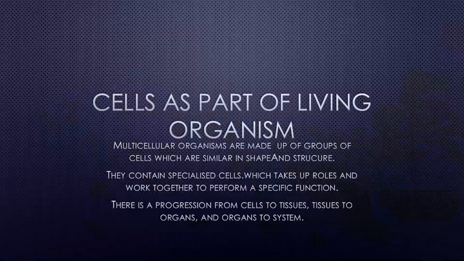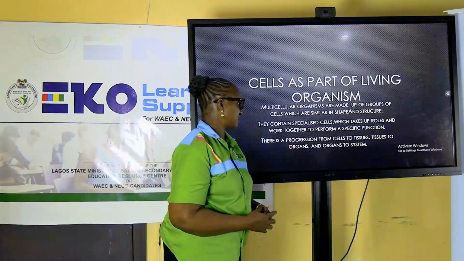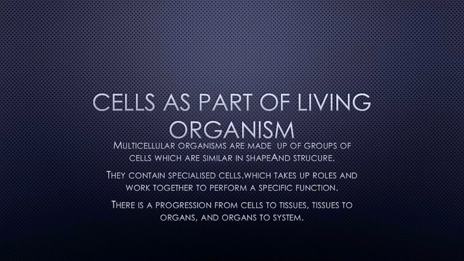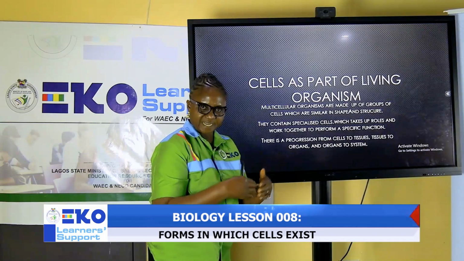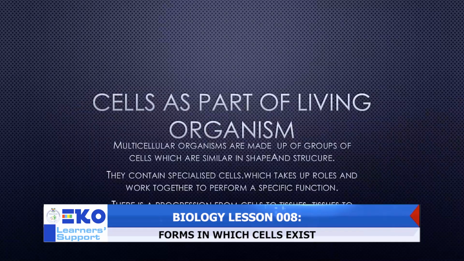We are looking at cells as a part of living organisms. What do we mean by this? Multicellular organisms are made up of what? Groups of cells, which are similar in shape and structure. So gradually there's a progression there. You have several cells integrated together. We are taught they form tissue, from tissue to organ to system.